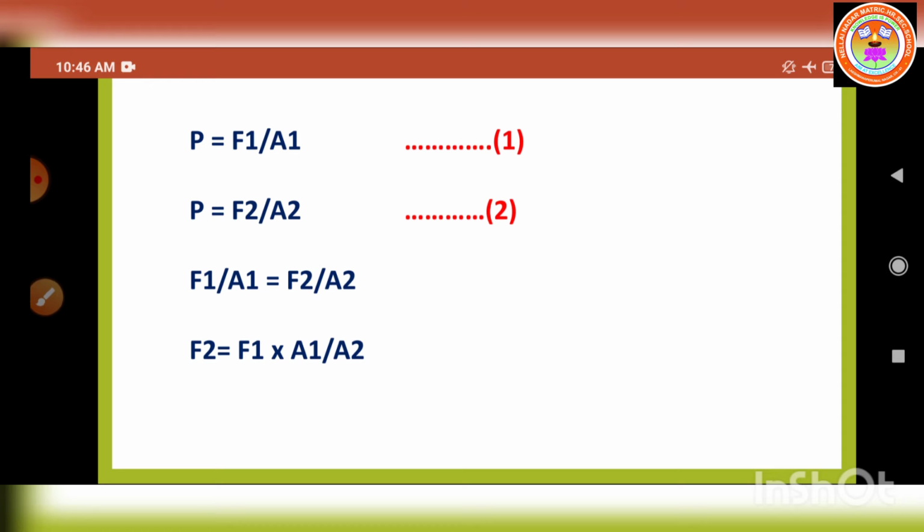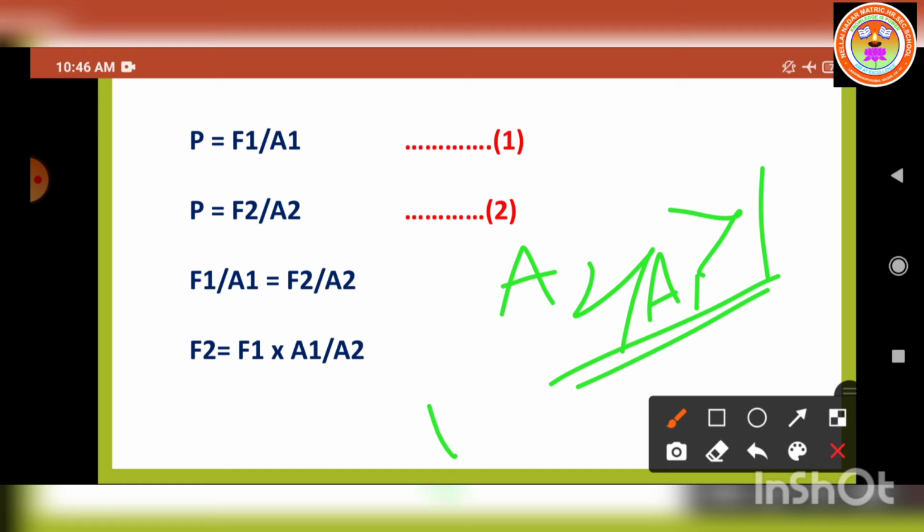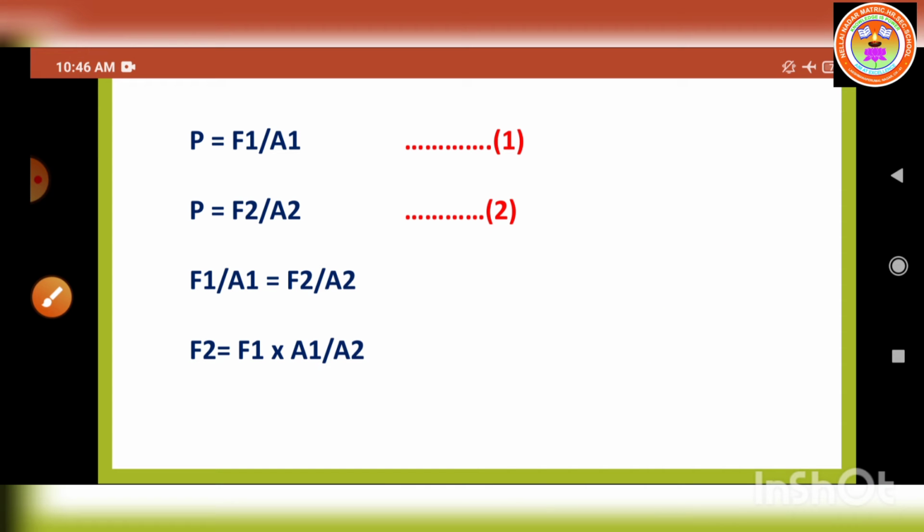Since the ratio of A2 by A1 is greater than 1, the force that acts on the larger piston is greater than the force F1 acting on the smaller piston. So what ratio do we have to take? A2 by A1 is greater than 1. So the F2 force is greater than the F1 force. Using the formula only we can write. I hope you can understand. It is an important 5-mark question, hydraulic press.